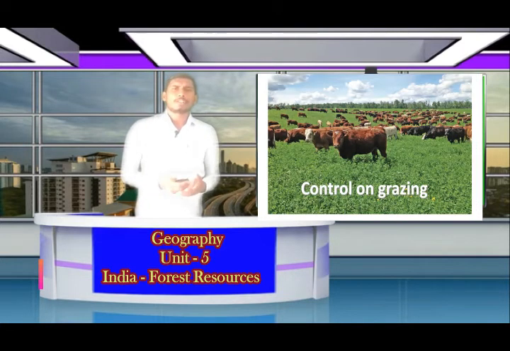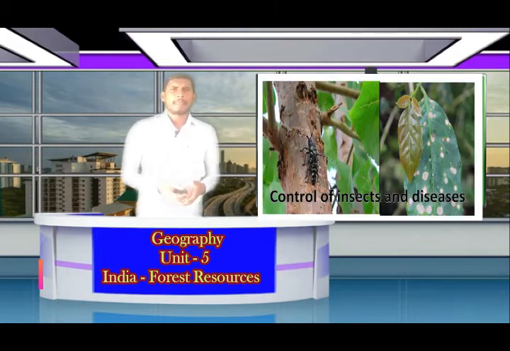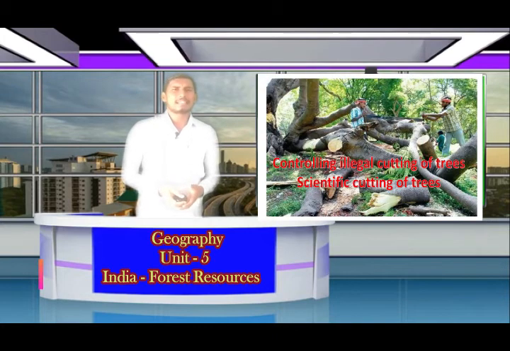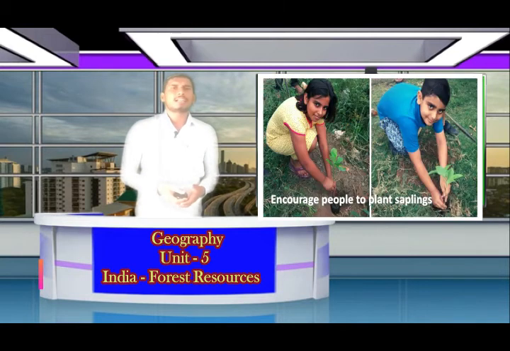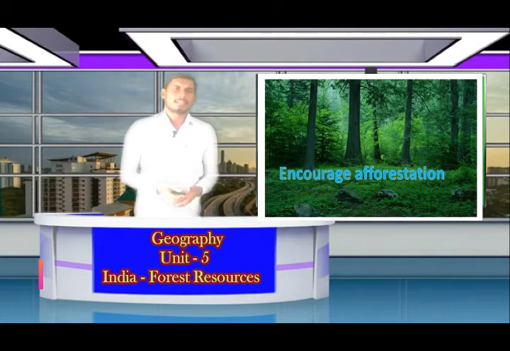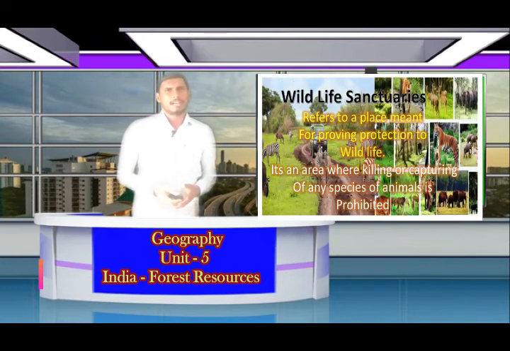They are control of deforestation and control of grazing, control of forest fire, control of insects and diseases, control of illegal cutting of trees and scientific cutting of trees, legislation to check deforestation. And you can see in the picture, yes, dear children, that is encouraging people to plant saplings and encouragement of afforestation. The above said are the measures for the conservation of forest.